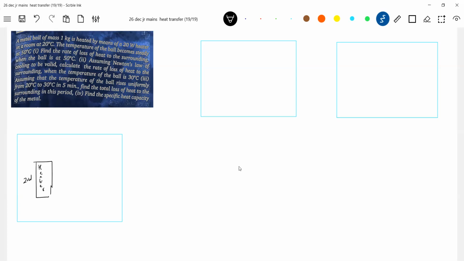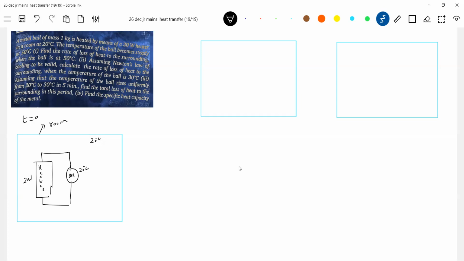The heater will supply a constant power to the ball, in a room at 20 degrees Celsius. So what is the temperature of the room? Room is 20 degrees Celsius. At T equals 0, this is the situation I'm showing. So what is the temperature of the ball? Should be 20 degrees Celsius. No doubt.